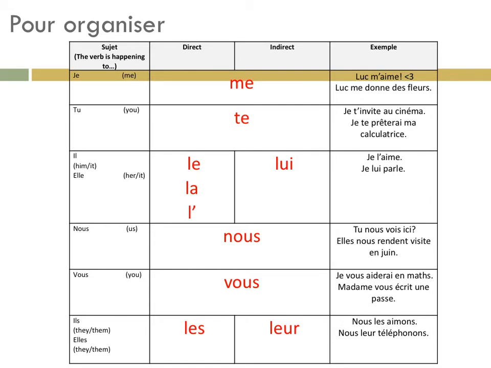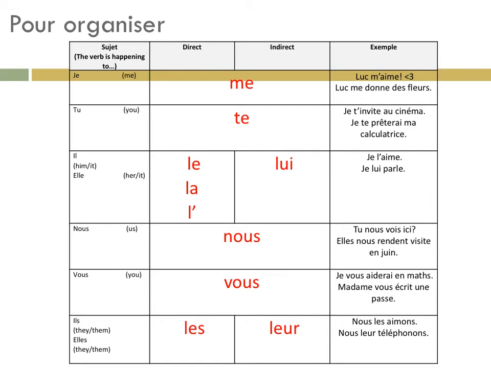Ici, je l'aime. I like him or her. Direct. They're getting my liking. And je lui parle. I'm talking to him or her. Indirect.